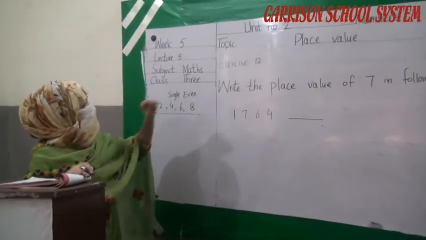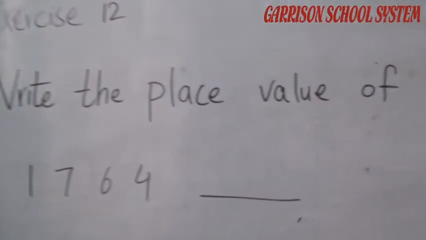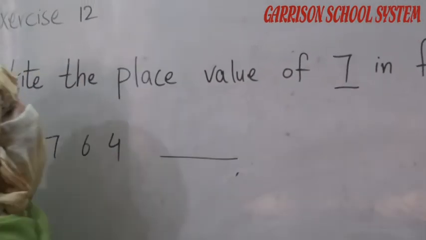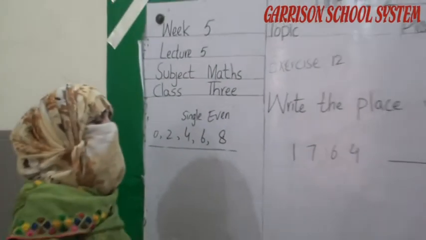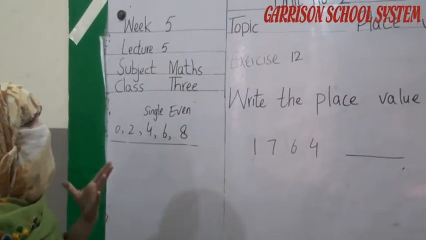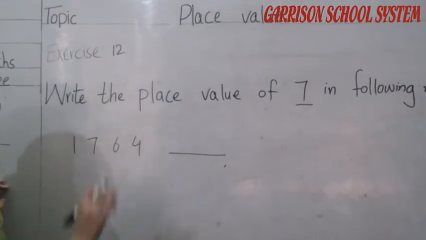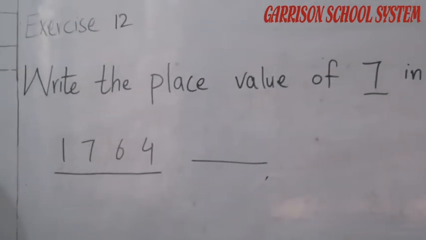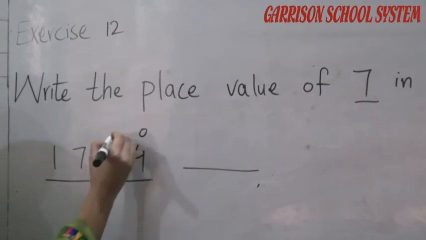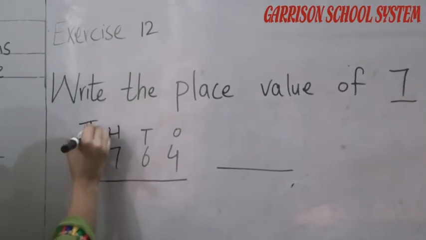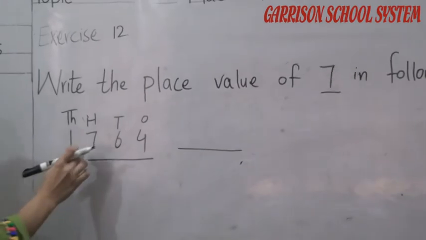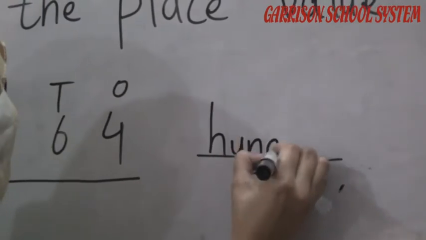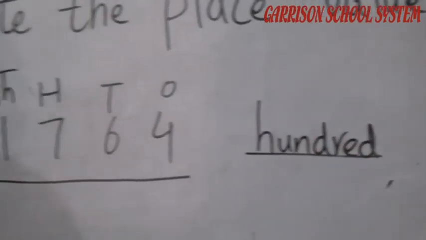Look at the board exercise number 12. Write the place value of 7 in the following numbers. Okay student? We have to look at the number 7 and we have to tell in which place value this number 7 is. Here is the number given us. So first of all we have to write ones, tens, 100, 1000. So we can see here in which place value this number 7 is 100. So we have to write its place value, that is 100. Understand?